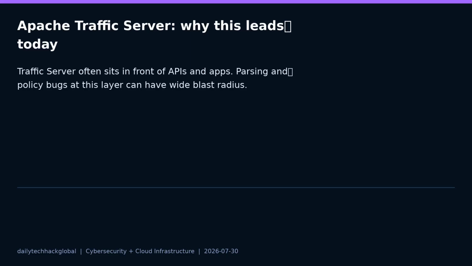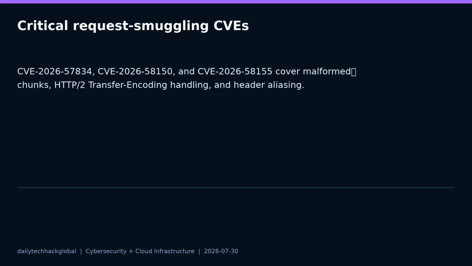and APIs. That placement makes parsing bugs and policy confusion especially important, because the proxy may be the component deciding which request is allowed, which origin receives it, and what headers or protocol details are trusted downstream.